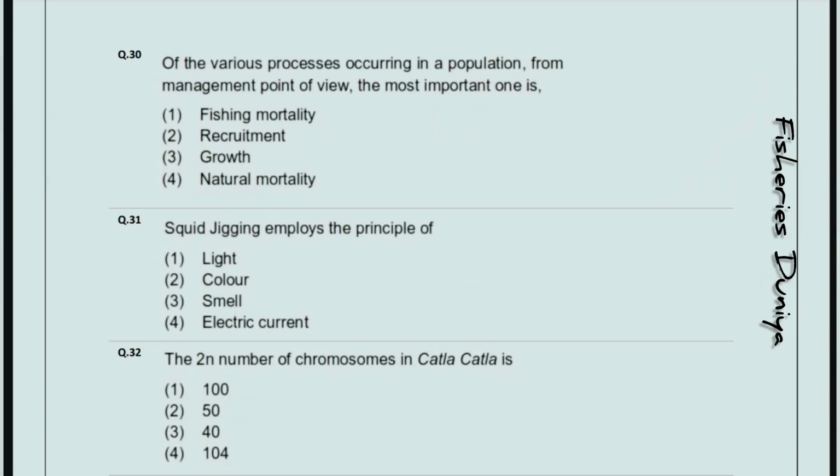Next, of the various processes occurring in a population from management point of view, the most important one is. So the correct answer is option number 1, fishing mortality. Squid jigging employs the principle of. So the correct answer is option number 1, light.